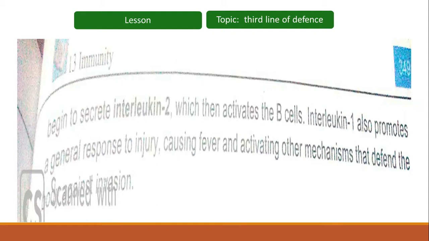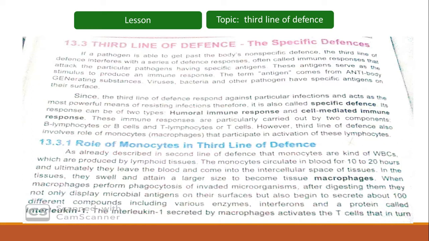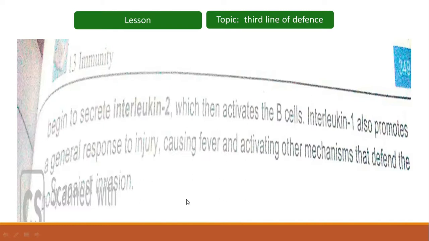Then in turn, the T cells produce interleukin 2, and that interleukin 2 activates the B cells. So macrophages produce interleukin 1, from which the T cells are activated, and the activated T cells produce interleukin 2, from which the B cells are activated.